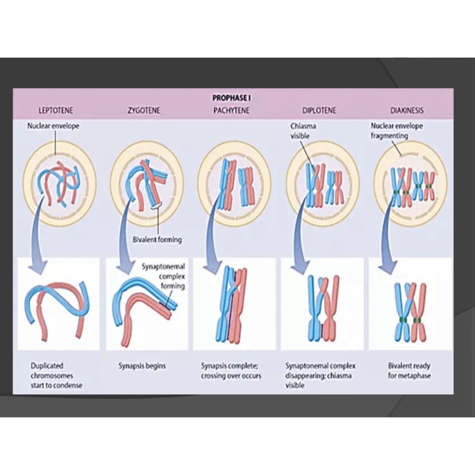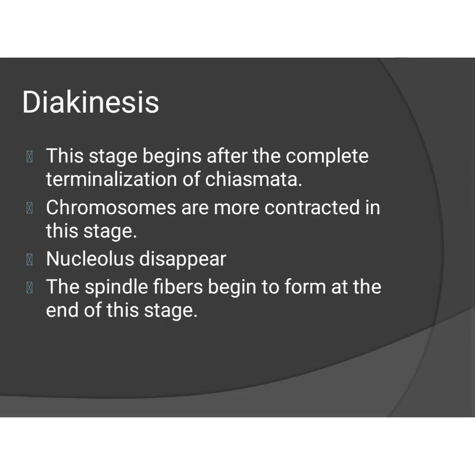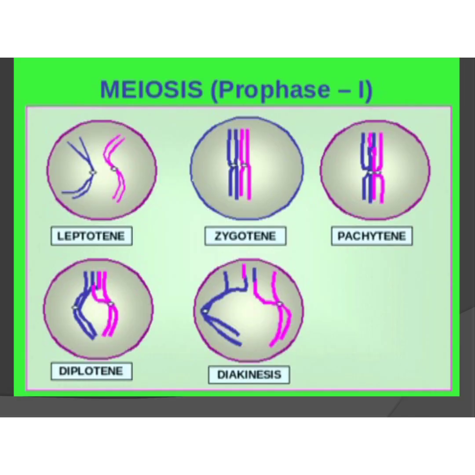Okay, you can see leptotene, zygotene, pachytene, diplotene and diakinesis. In diplotene stage the synaptonemal complex will disappear, and chiasma will become invisible. Okay, and in diakinesis what happens we will see. And in diplotene, nucleolus decreases in size and nuclear membrane will disappear. Now in diakinesis, the stage begins after the completion of terminalization of chiasmata, and chromosomes are more contracted in this stage, and the nucleolus will disappear.